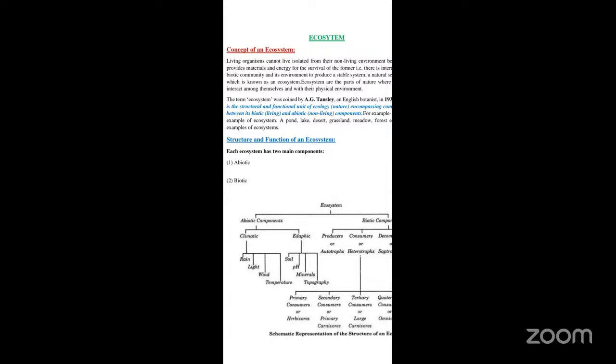Now coming to the biotic component, they have been classified into producers, consumers as well as the decomposers. Consumers are again classified into four types: primary consumer, secondary consumer, tertiary consumer as well as a quaternary consumer. Now I'll see one by one what are the different components.